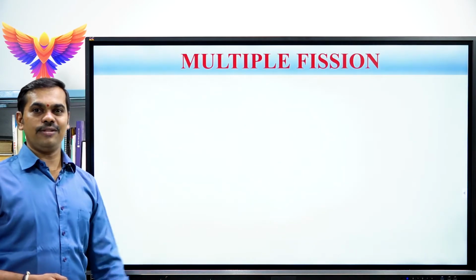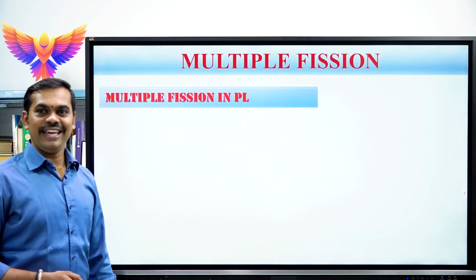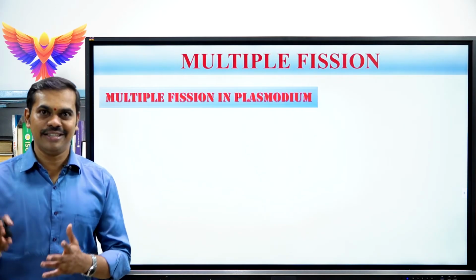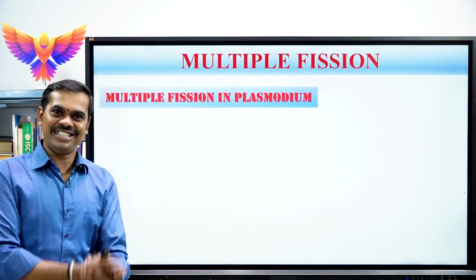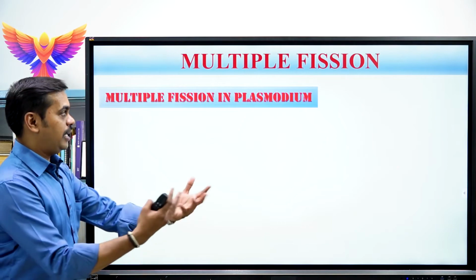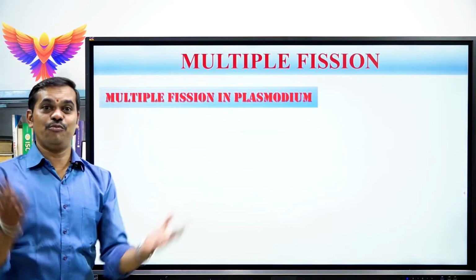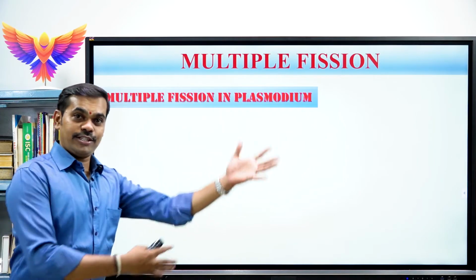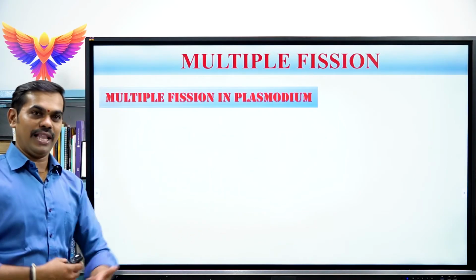Now, let us move on to the multiple fission in Plasmodium vivax. Actually, vivax is a species name. Plasmodium is the genus name. Clear? So in human health and disease, there is one more beautiful chapter. In that chapter, we will be learning the life cycle of Plasmodium, how exactly the malaria disease spreads from mosquito to human beings. That we will be learning later.